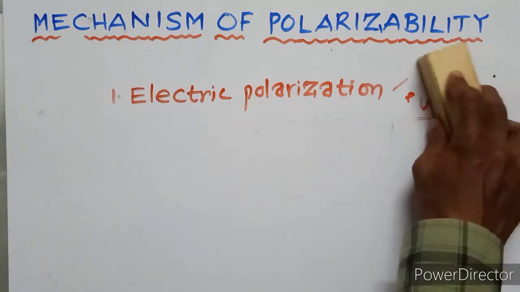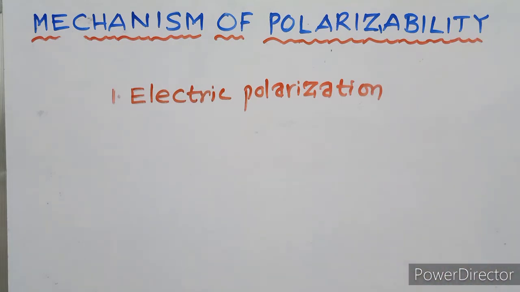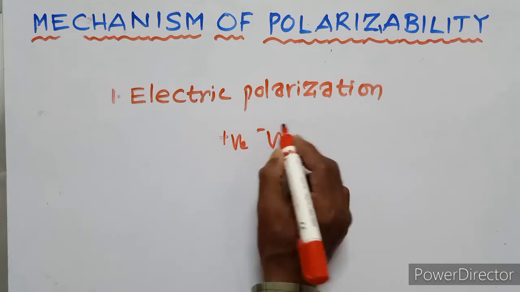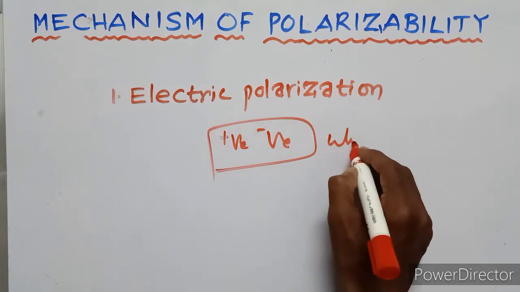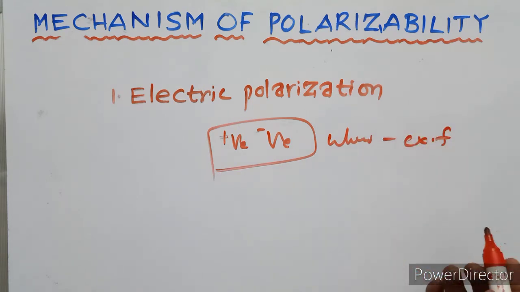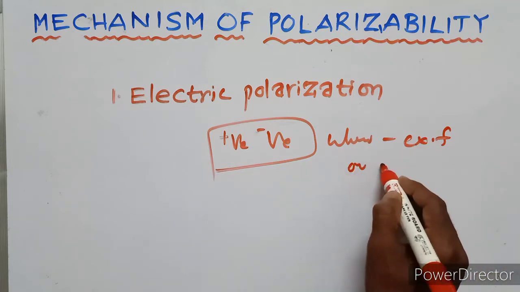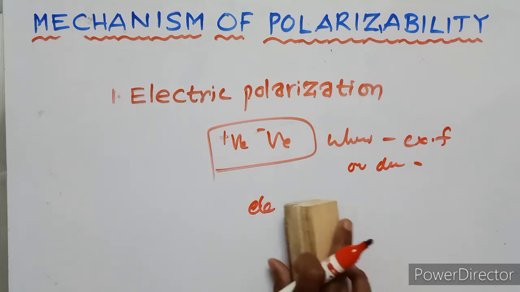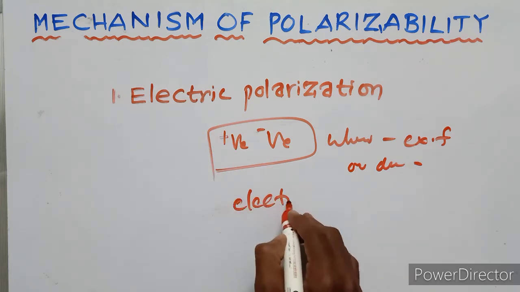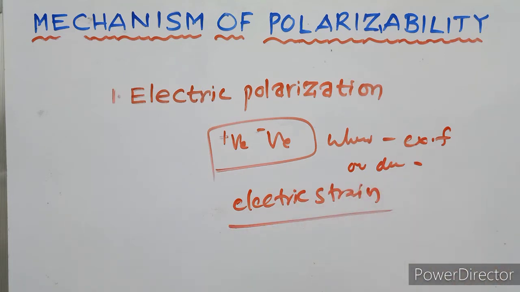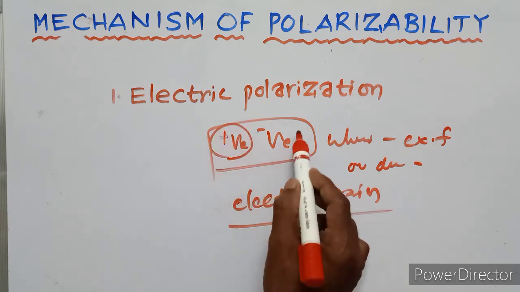What is electronic polarization? It occurs due to the displacement of positive and negative charges when an external electric field is applied on the dielectric material. Then the electric strain is produced.